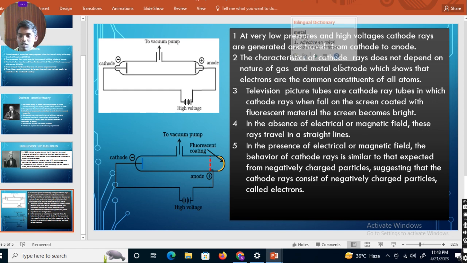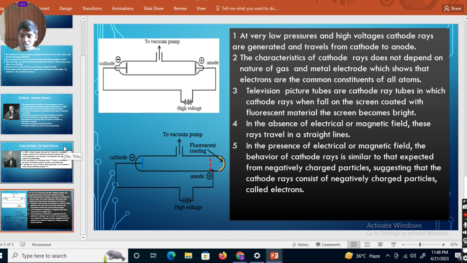The characteristic of cathode rays does not depend on the nature of the gas or the metal electrode, which shows that electrons are present. These cathode rays do not depend on which gas is present in the discharge tube, and metal electrodes, which metal it is, also does not depend. It only depends on two conditions: low pressure and high voltage.